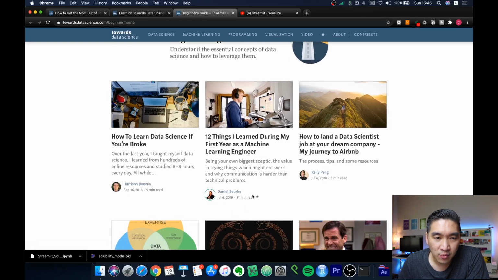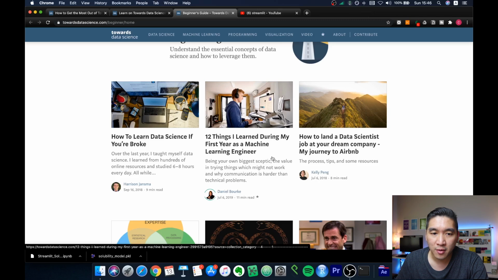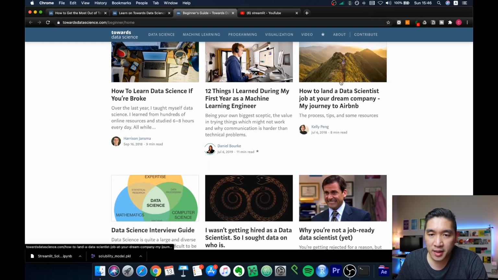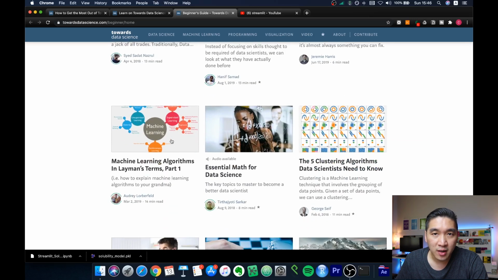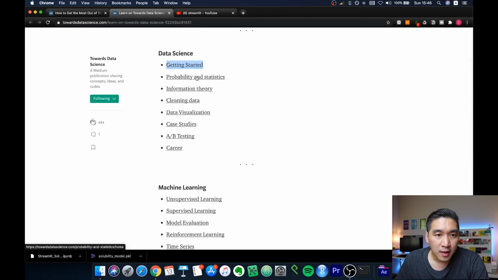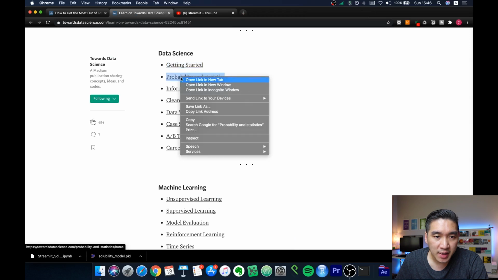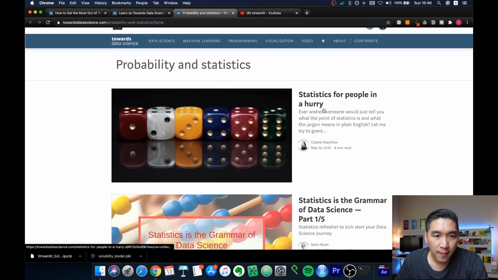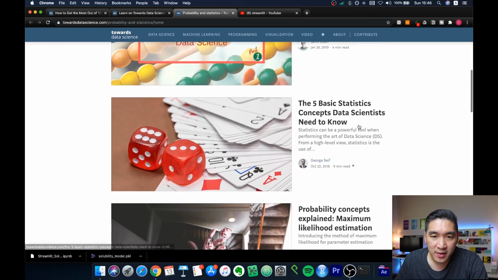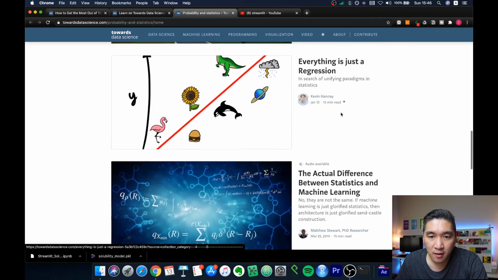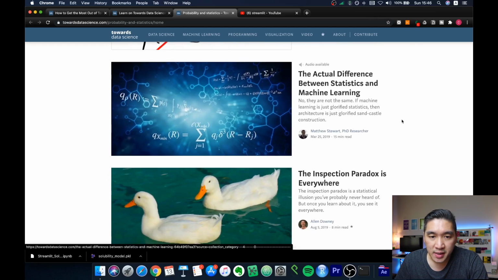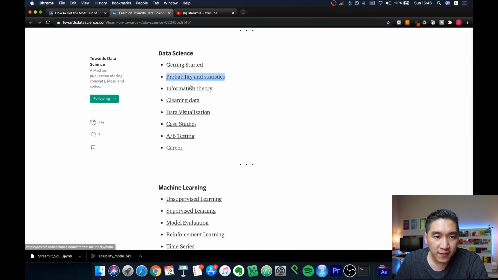Like for example, Daniel Bourke's article on 12 things that he learned during his first year as a machine learning engineer, or some of the experiences of other data scientists in how they learned. Okay, so this is very good for beginners. And here, probability and statistics. Let's have a look at that. All right, so all of the content relevant to statistics, statistical significance explained, difference between statistics and machine learning. All right, so very good stuff here.